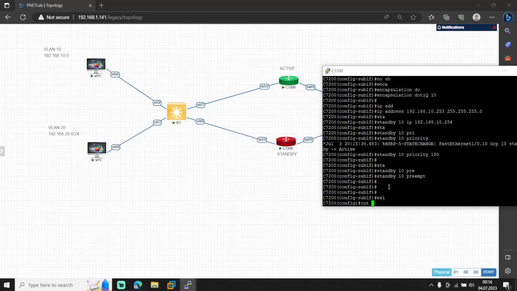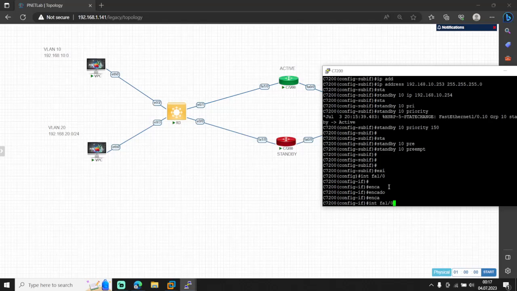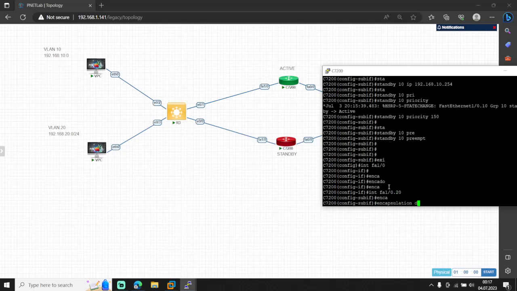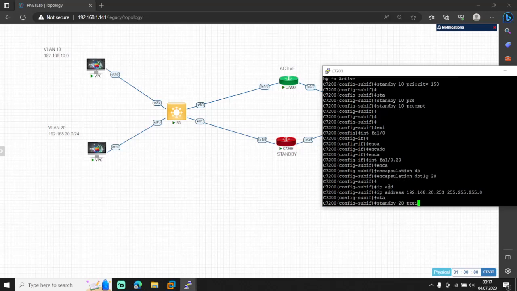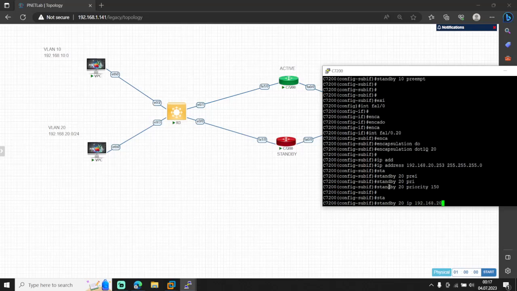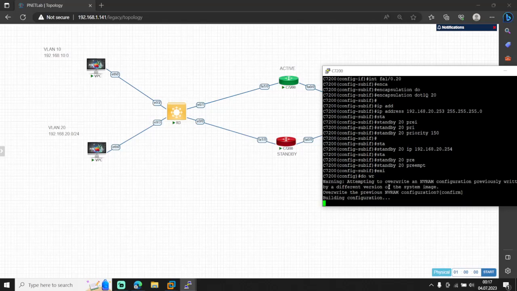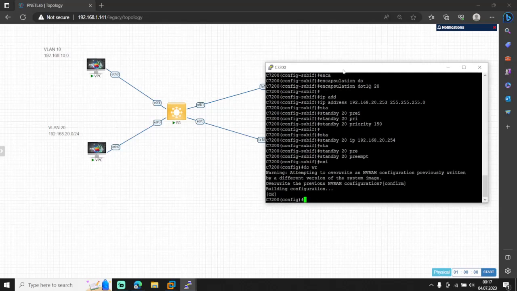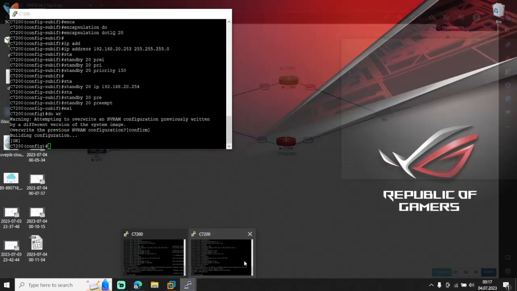Interface, same thing for VLAN 20. Encapsulation. No, wait. That's it. Then we go to the second router. Actually, let's give this IP also.